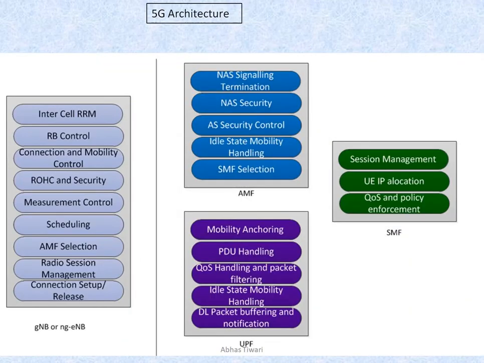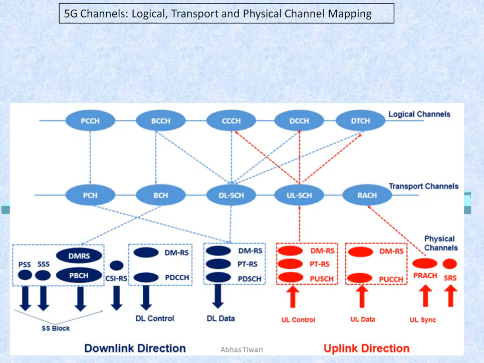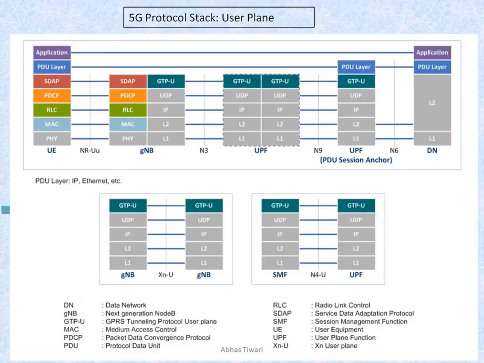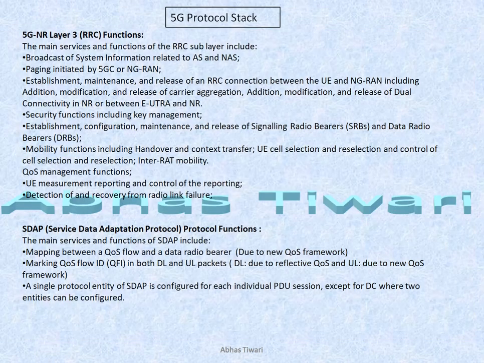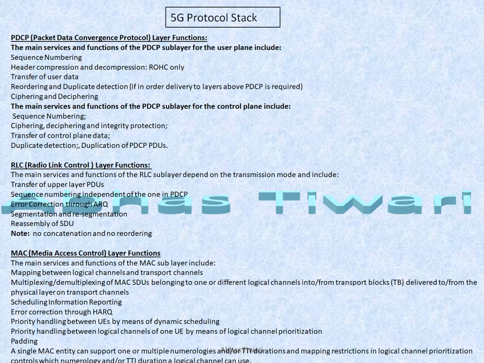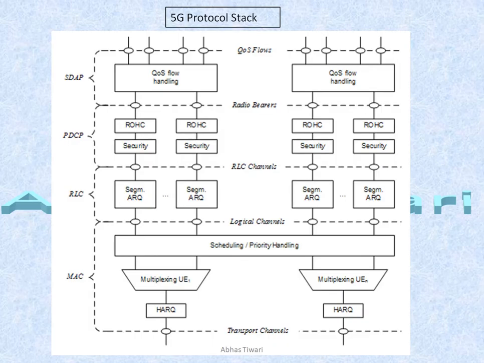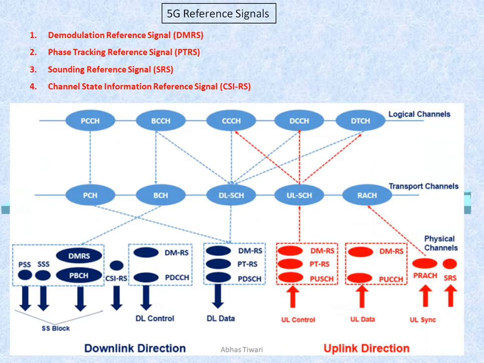We have seen the work of different blocks, channel mapping, and the protocol stack, control and user plane, and the work of different layers in it. Now we are going to have a quick look at what these sounding reference signals and other reference signals do, and their function in this architecture or channel mapping.